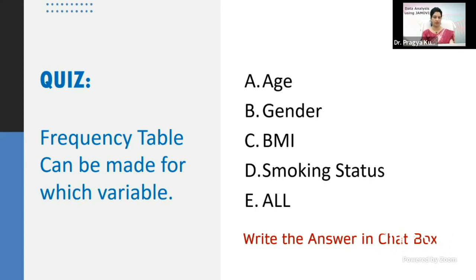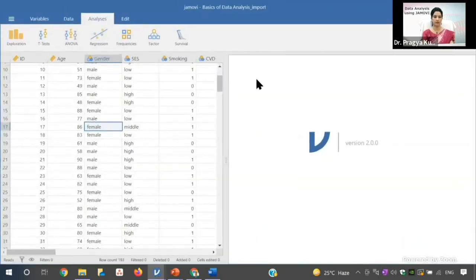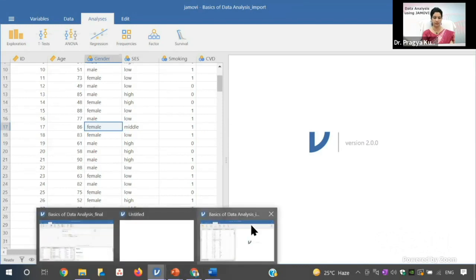Okay, the answer would be that you can do it for all, because all are categorical, except for age. Age is not clear here whether it is categorical or not. So you can do that for all the variables which are categorical in nature.